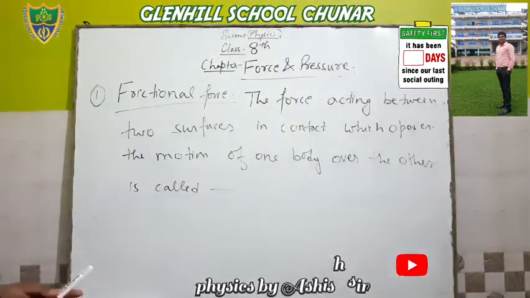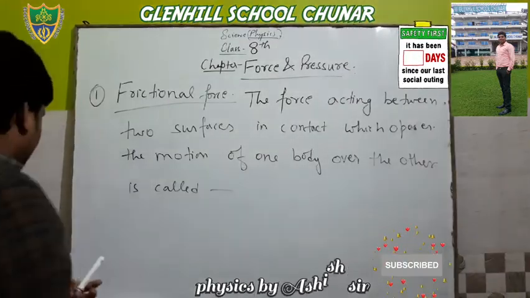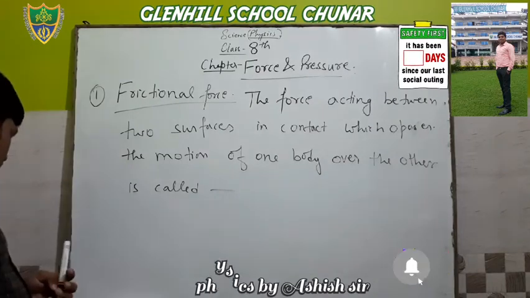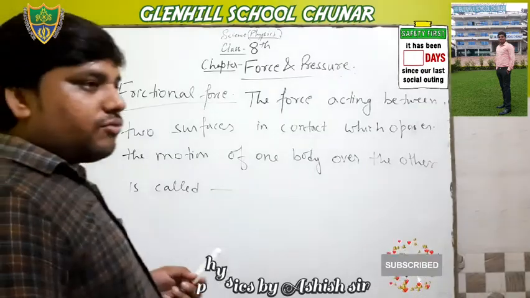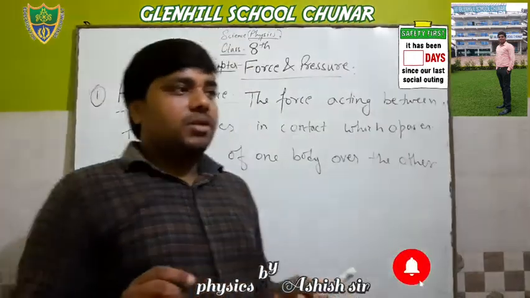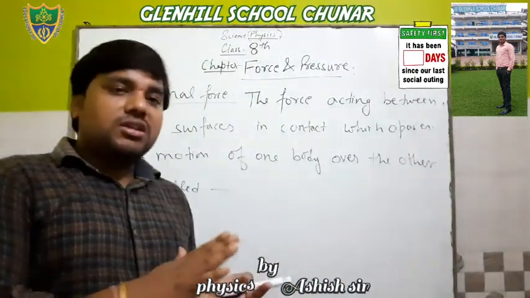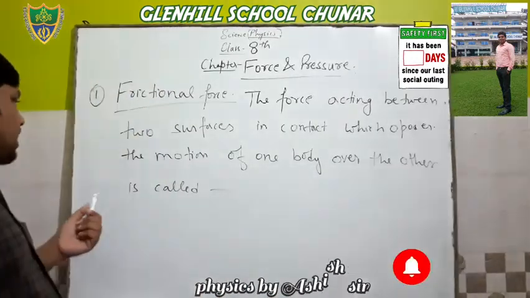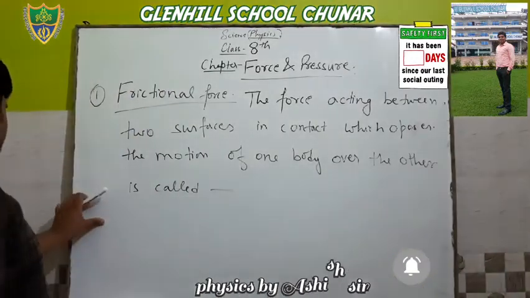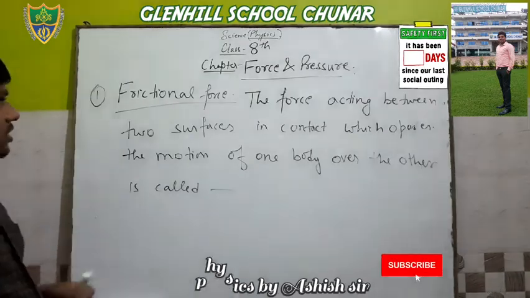Clear? The force of friction acts along the two surfaces of the bodies, and it always acts when two bodies come in contact.